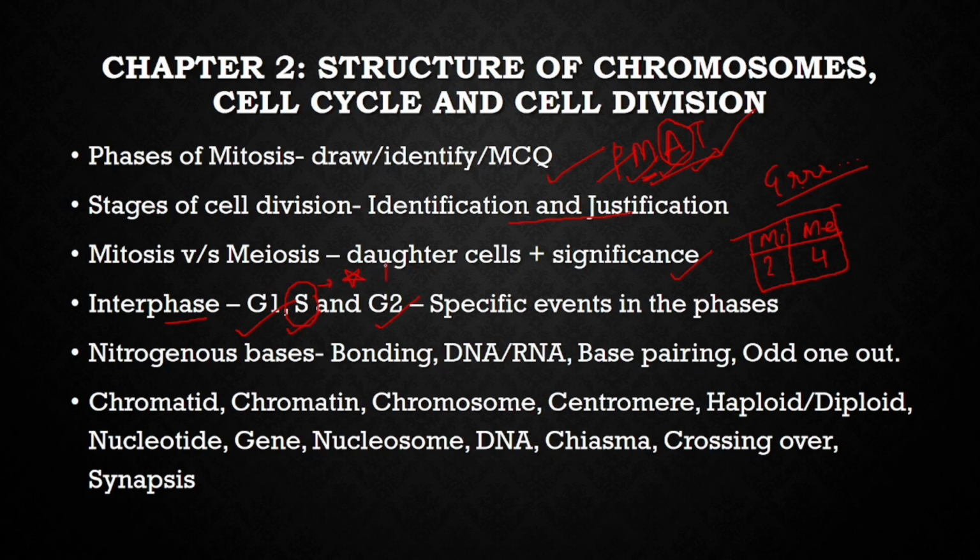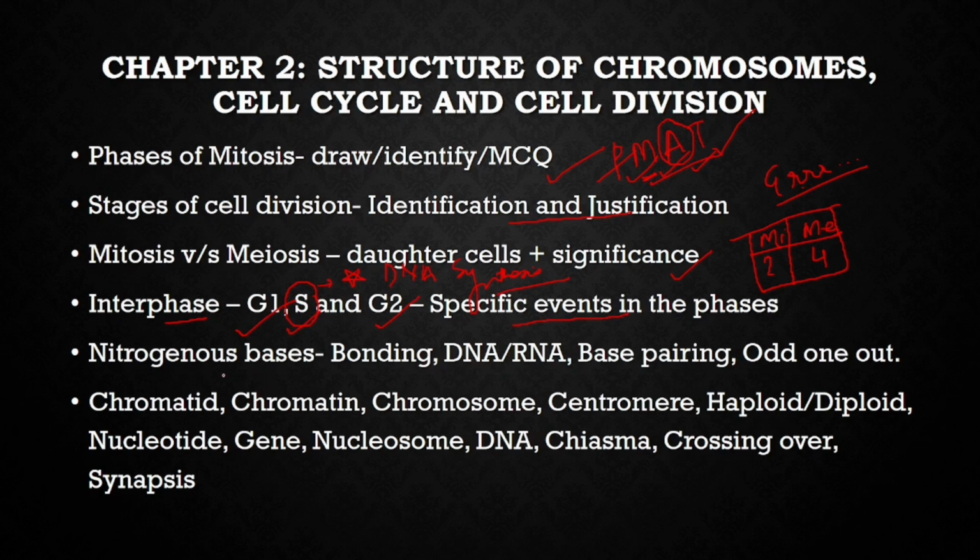In S phase, what happens? DNA synthesis happens. This question has been asked several times, that what happens in S phase? The DNA synthesis happens in which stage? So S, DNA synthesis. In G2, you have the proteins and the mRNA produced for the mitotic division. These events have to be known in order. Arranged in logical sequence can also be asked on this topic.